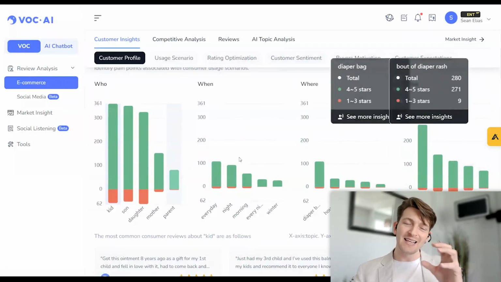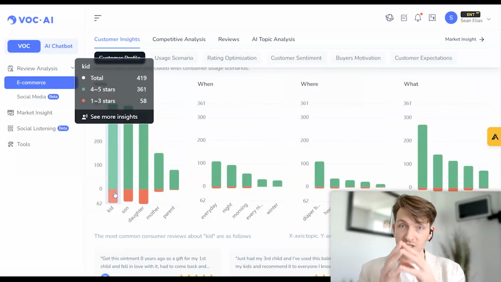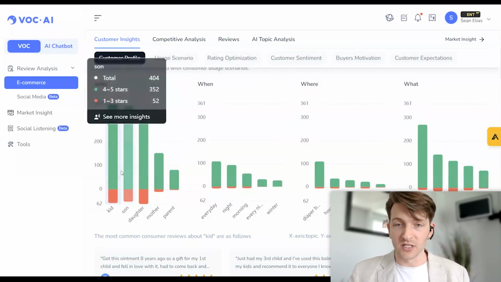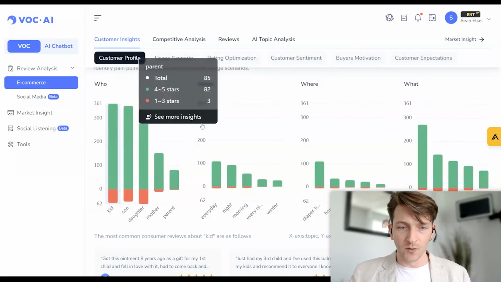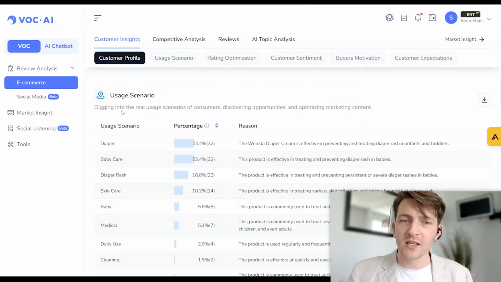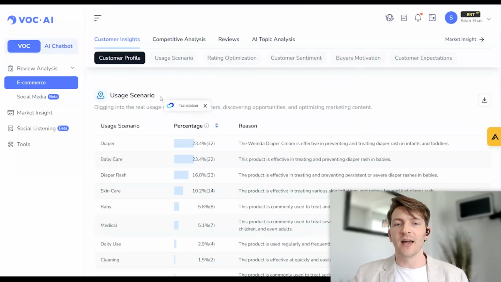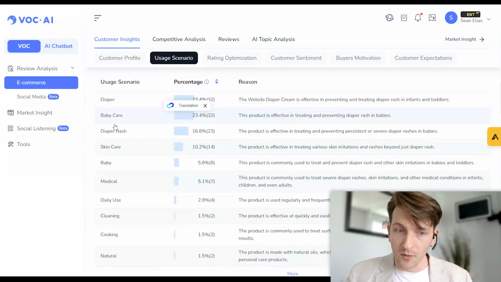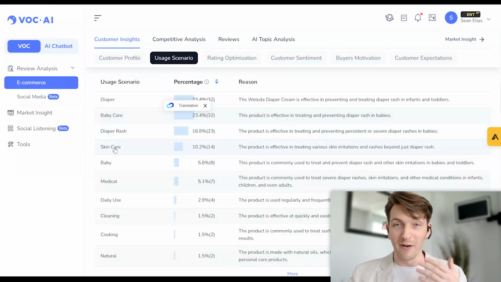Now, the red is an indication of how many negative reviews are associated with this category here. And then the green is the number of positive reviews. As we scroll down, we're going to find, in order, what is the usage scenario? So we can see here that the number one is diaper, which is what I think most people in this world believe it is for, right? It is called diaper rash cream, butt rash cream, all these strange names. But then second is baby care. Third is diaper rash. Now fourth is skincare. And this is the recent trend that we are seeing. It's now fourth in terms of popularity for the usage scenario.